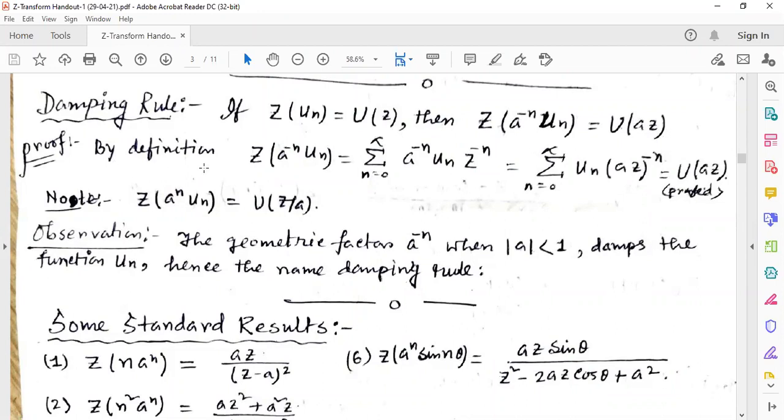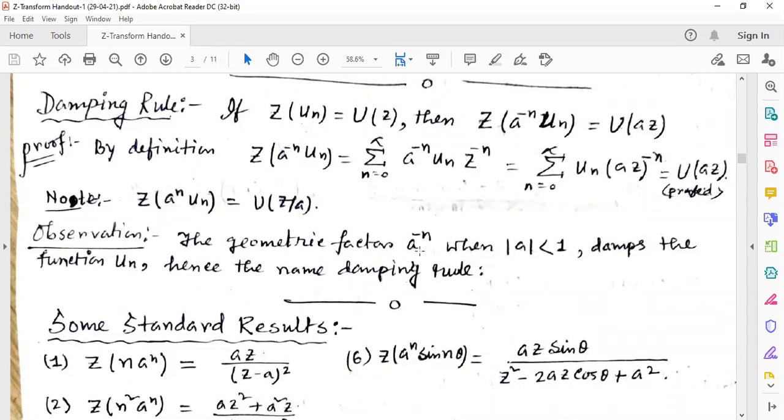Proof is given here. By definition, Z transformation of a to the power minus n Un is summation n equal to 0 to infinity a to the power minus n Un z to the power minus n. From here we can write summation n equal to 0 to infinity Un into (az) whole to the power minus n. That means U(az). Here a note is given: Z transformation of a to the power n Un is U(z by a).